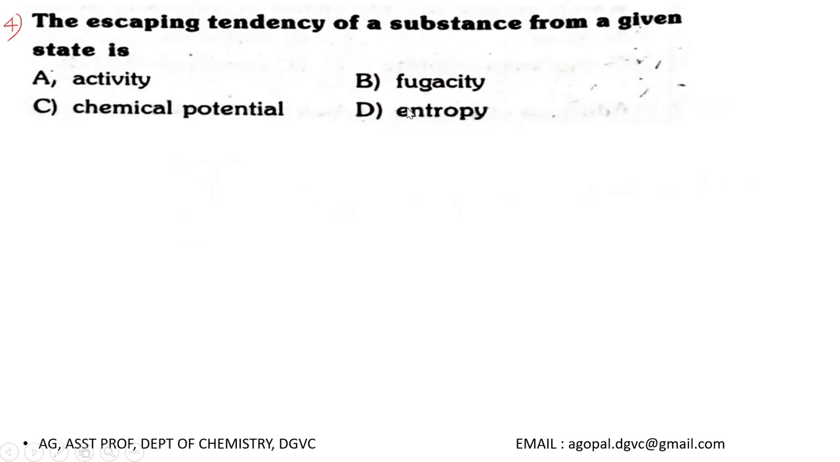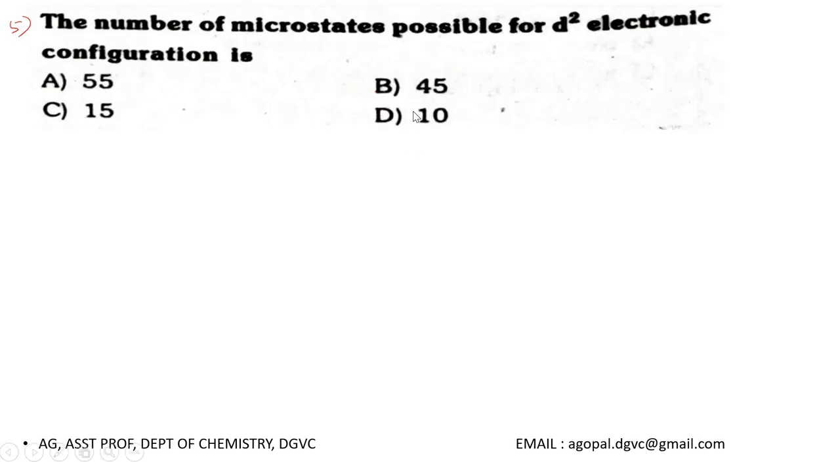Then question number 4, the escaping tendency of a substance from a given state is, yeah, this is a direct question. Fugacity gives an estimate of the tendency of a substance to escape from a given state. So fugacity is nothing but escaping tendency of a substance. It's a direct question, so the correct option is B.